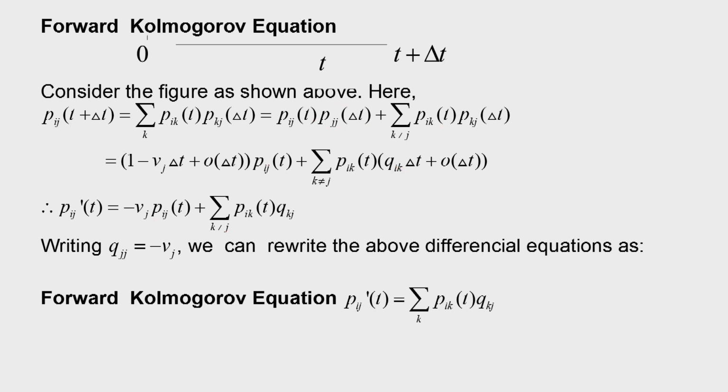So, this is the forward Kolmogorov equation, and we have also earlier defined that Qjj is equal to minus nu j. Then we can club this term along with the summation. We can write Pij dash t is equal to summation Pik t into Qkj over k. This is the Kolmogorov forward equation, because here the incremental part we have considered after t. So, that way it is the forward equation. Earlier we derived the backward equation.